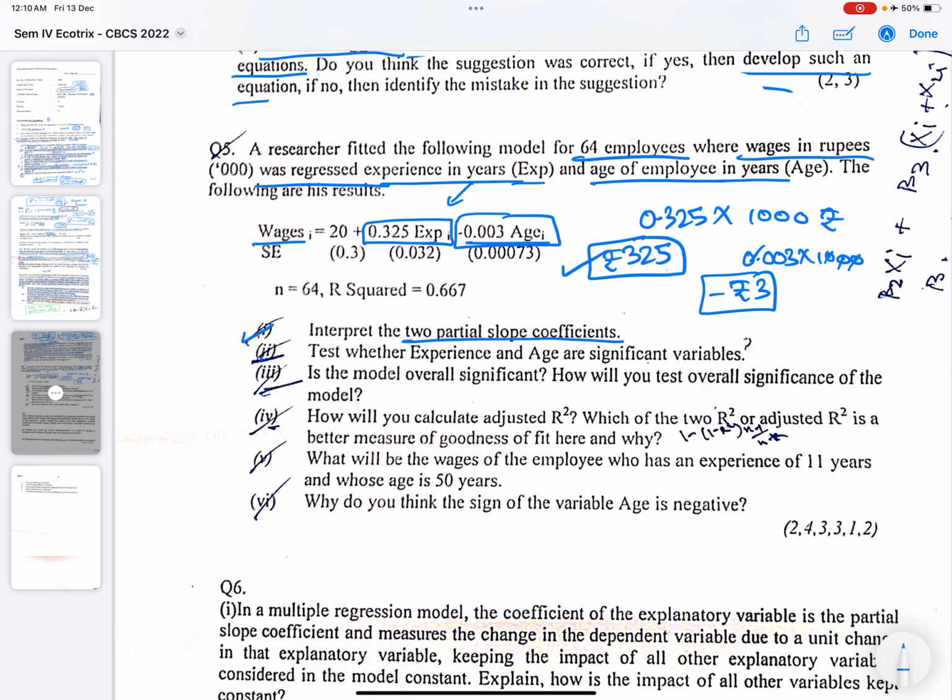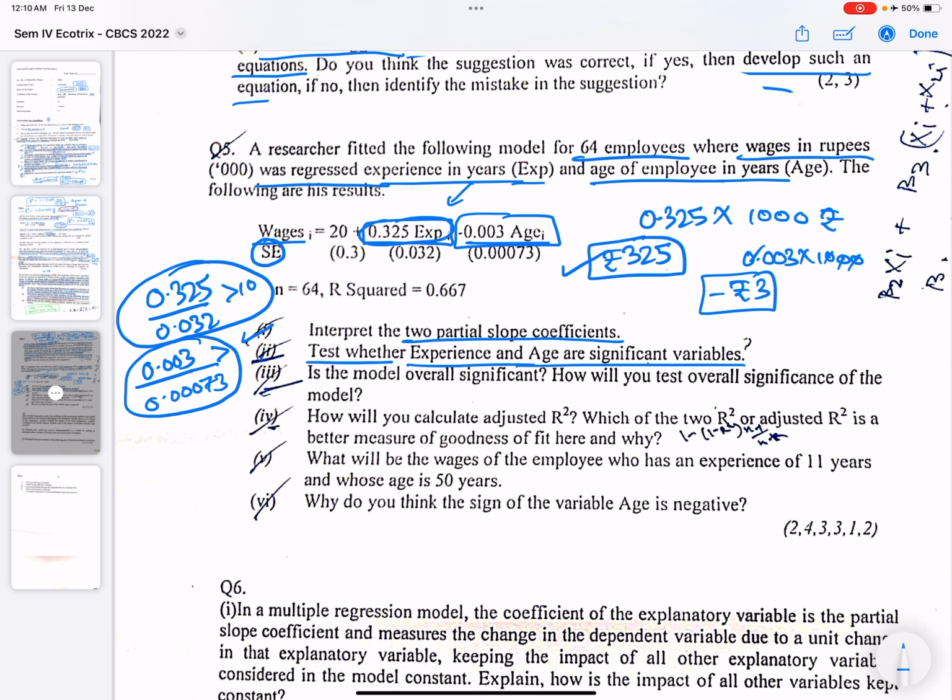Now test whether experience and age are significant variables. So the standard error is given to us. For experience, the t value would be 0.325 by 0.032, which is greater than 10, so it is significant. Similarly, for age, the t value would be 0.003 by 0.00073, which is also coming out to be a very high value, so this would be significant as well. So both of them are coming out to be significant.